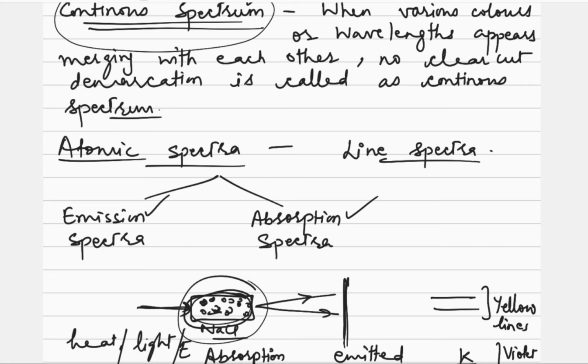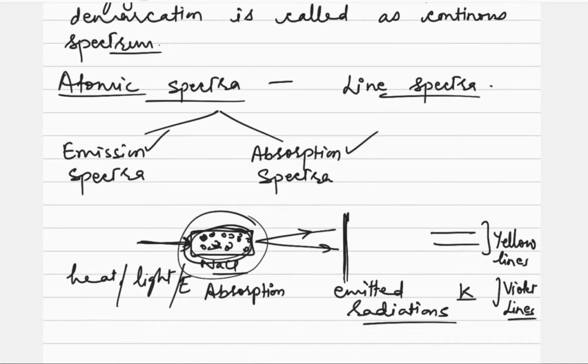The sample is supplied with some energy, exposed to some kind of energy, maybe heat, light, or electrical, and then the sample will absorb energy, and after some time it will start emitting radiations, and those emitted radiations or emitted energy are observed on a screen. Then it will show particular wavelength lines on the screen. So this is called emission spectra.